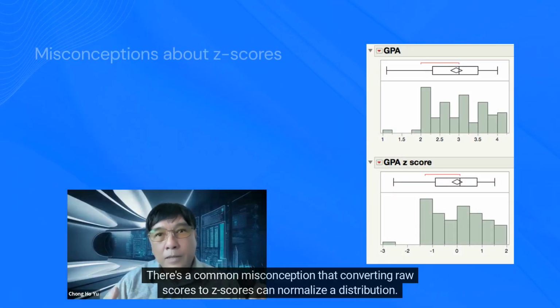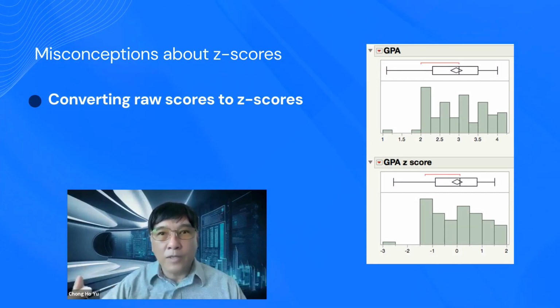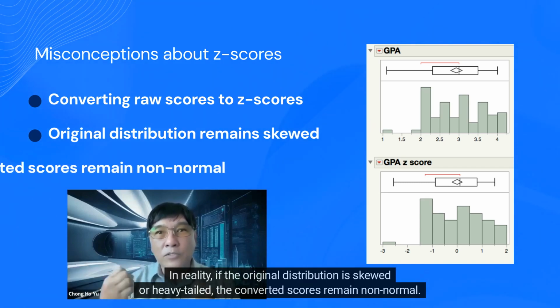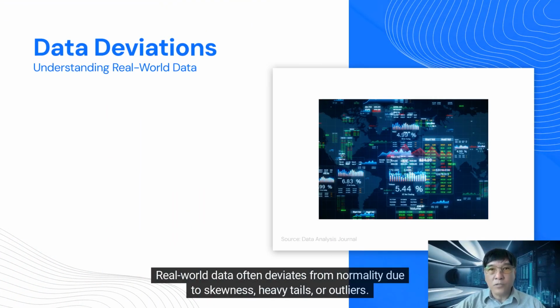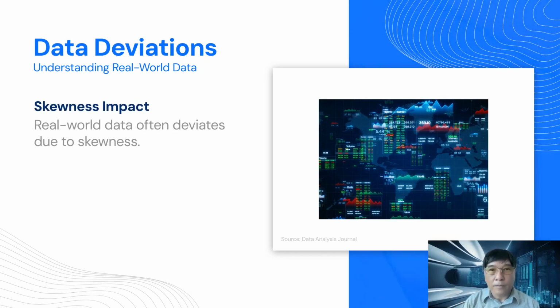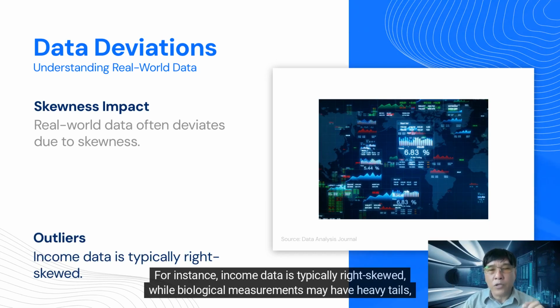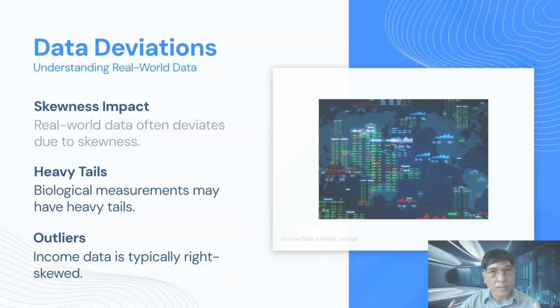There's a common misconception that converting raw scores to z-scores can normalize a distribution. In reality, if the original distribution is skewed or heavy-tailed, the converted scores remain non-normal. Real-world data often deviates from normality due to skewness, heavy tails, or outliers. For instance, income data is typically right-skewed, while biological measurements may have heavy tails, challenging the assumption of normality.